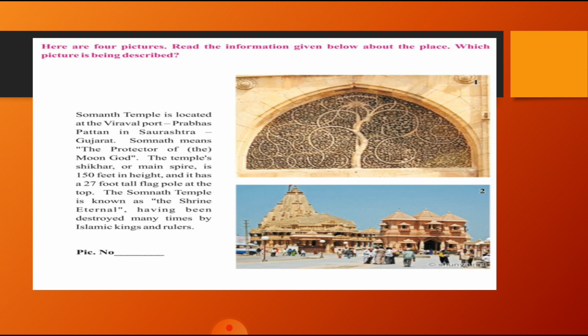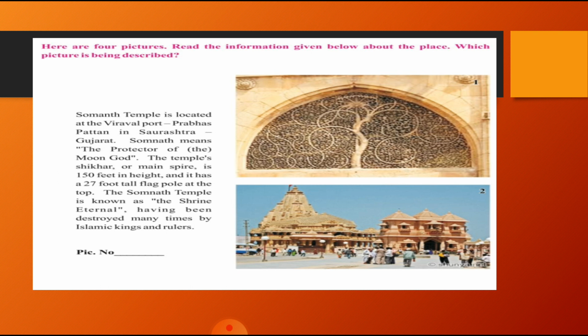This one is Activity 3. Here are four pictures. Read the information given below about the place. Which picture is being described? Let us read first. Somnath is located at the Veraval port and Prabhas Patan in Saurashtra, that is in Gujarat. Somnath means the protector of the moon god.